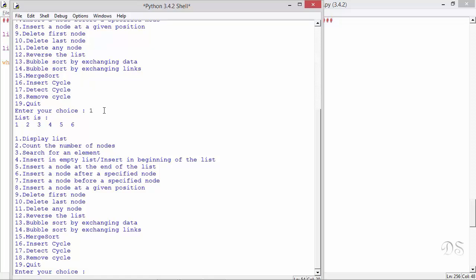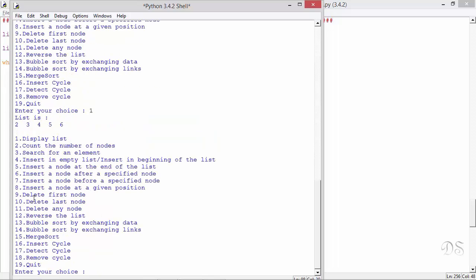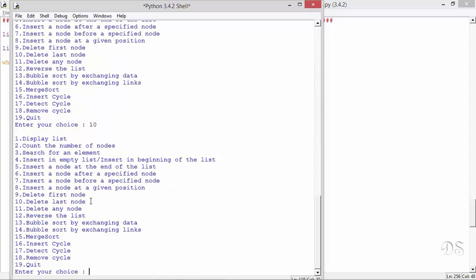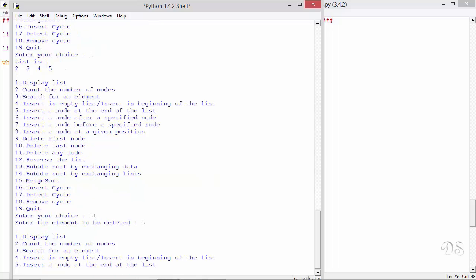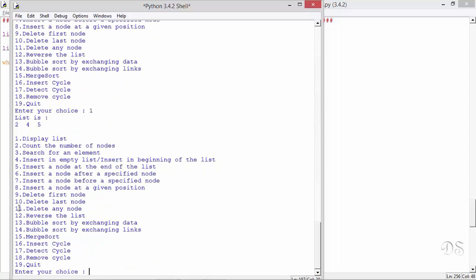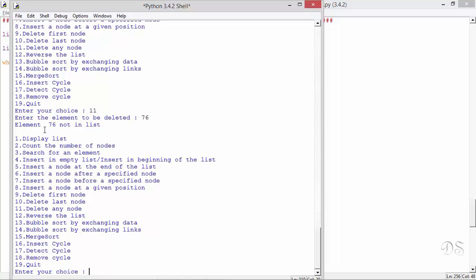So this is our initial list. Now we'll delete the first node of the list. So we choose option 9. The first node has been deleted. Now we choose option 10. The last node of the list has been deleted. Now we'll choose option 11. So now node with element 3 has been removed from the list. Again we choose option 11. We try to delete a node that is not present in the list. So it is showing that this element is not present in the list.